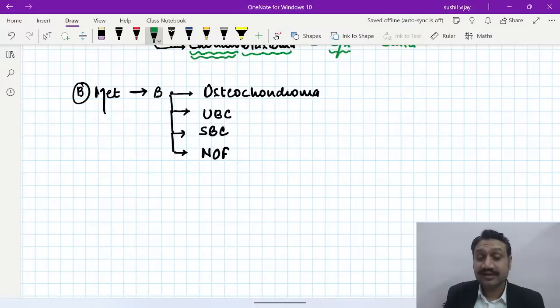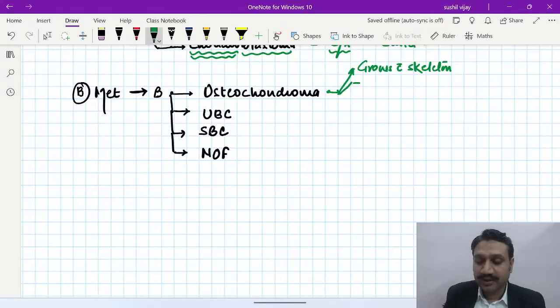Osteochondroma has been a recent year question, so it's a high possibility of coming in the exam. You know that osteochondroma is not a real tumor, right? It is something which grows with the skeleton. As the patient is growing, it keeps on growing, right? It grows with skeleton. So that is why it is not considered a real tumor, osteochondroma.